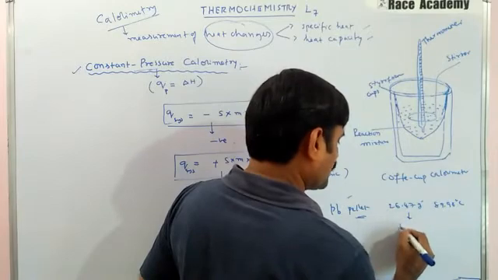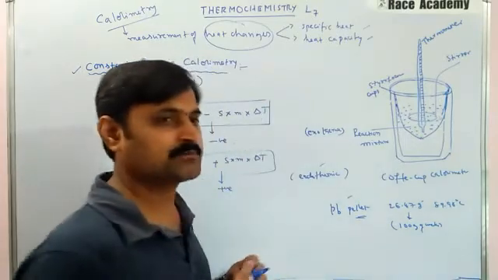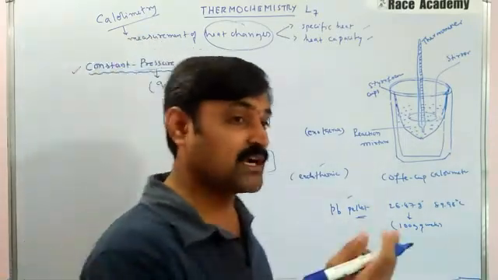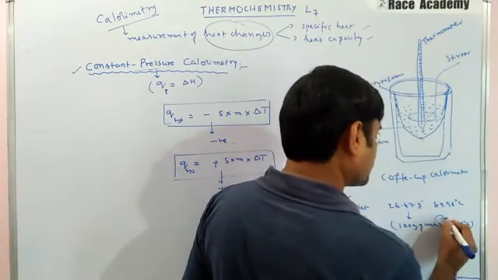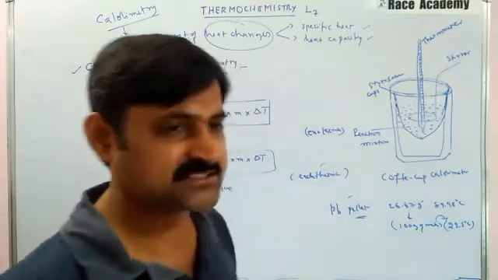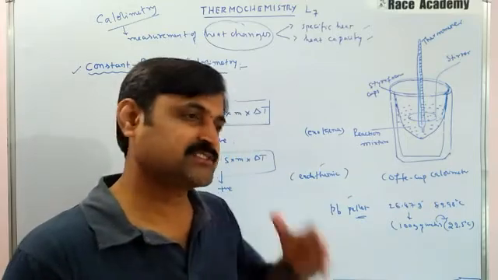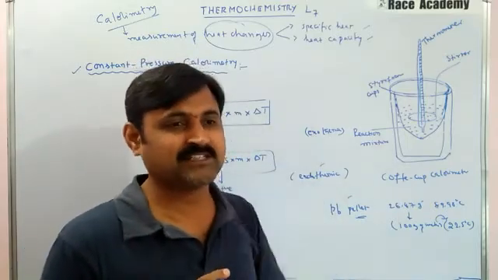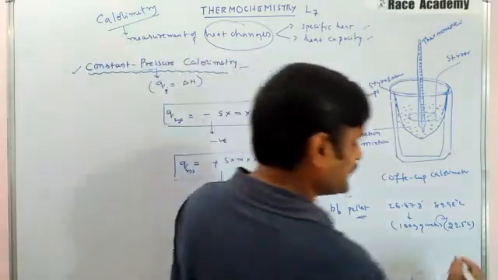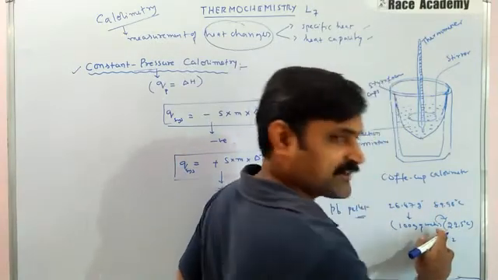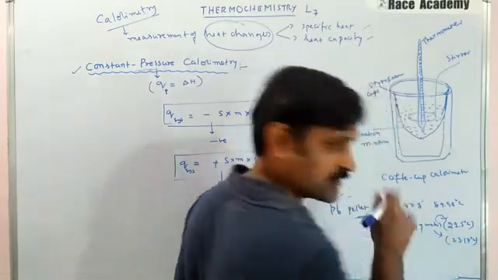We have dropped that one in 100 grams of water, and that water is present at 22.5 degrees Celsius. So once the reaction starts, what happens? We will understand one thing, that there is a temperature rise of water. They have identified the rise of the temperature from 22.5 degrees Celsius to 23.17 degrees Celsius for water.